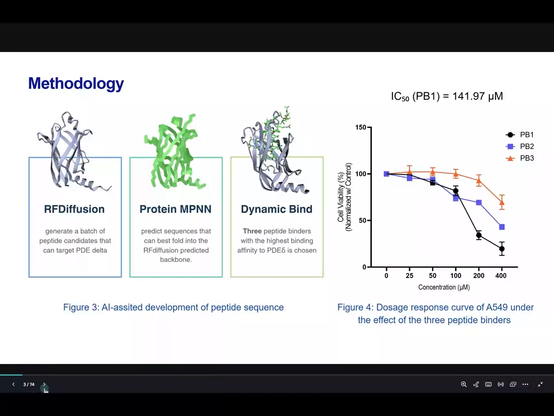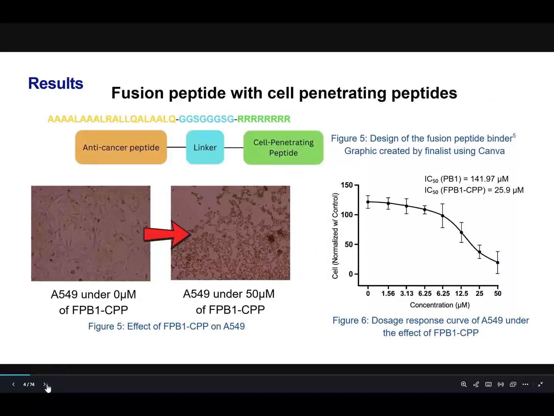Firstly, RF diffusion, ProteinMPNN, and DynamicBind are used to create and select three peptide sequences that can bind to the PDE delta. To improve its efficacy, a cell-penetrating peptide was added to binder 1 with a linker. At 50 micromolar, the fusion peptide led to an inhibition of cancer viability on A549 cells of approximately 80%.